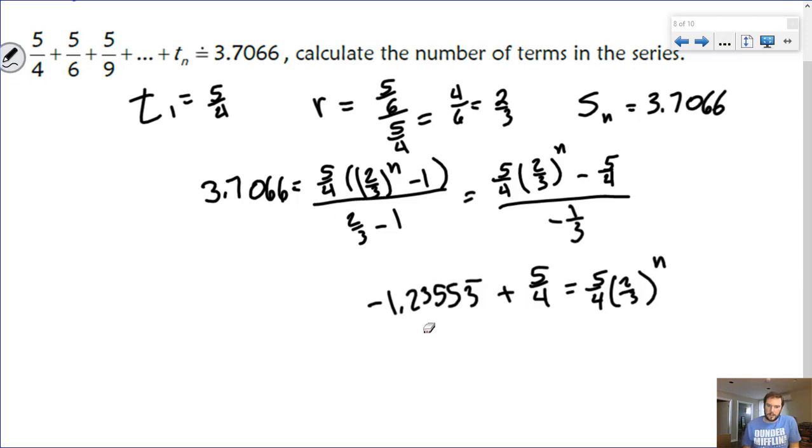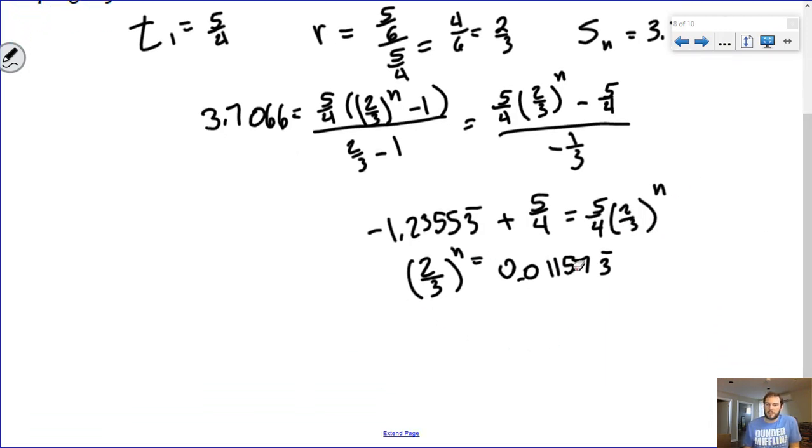So what I get is (2/3)^n is equal to 0.01157 repeating, which is a messy number to solve for, but what that means now is I have to use some logarithms.